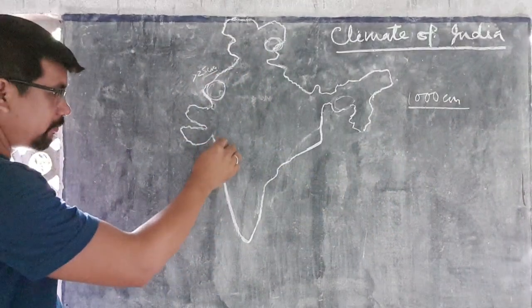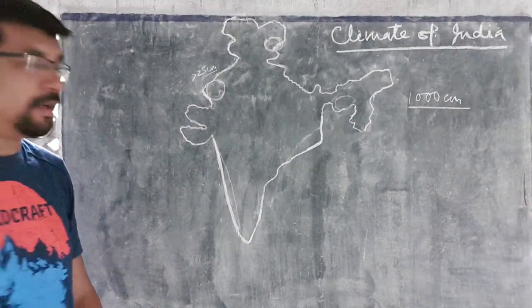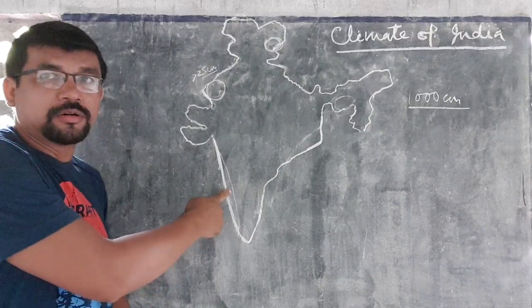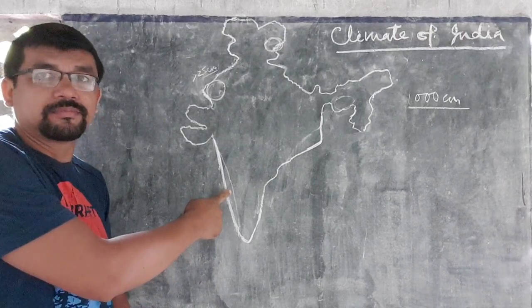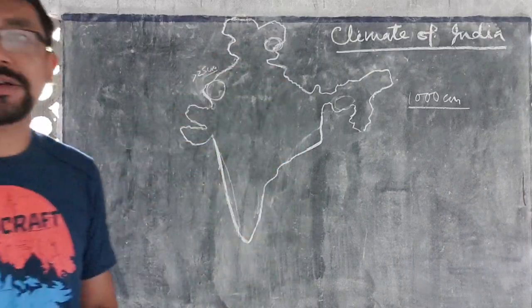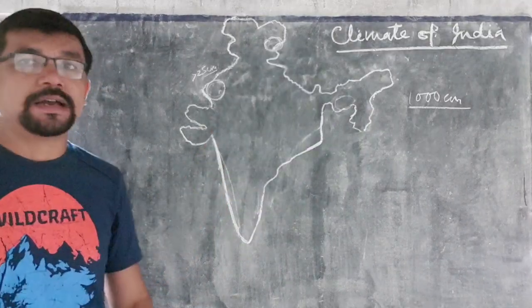And in the west coast region of India, rainfall occurs nearly 400 centimeter annually. So this way rainfall variation is found in different regions of our country.